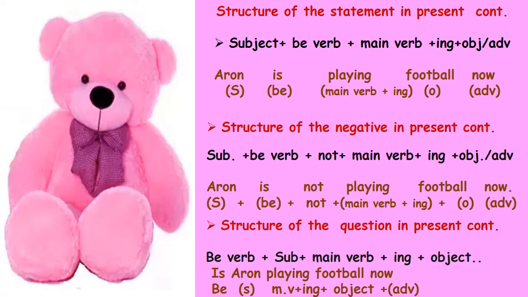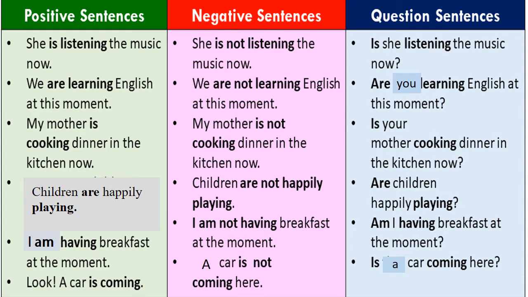We can use all three be form verbs, am, is, or are, according to the persons for the structure of the statement, the structure of the negative, or the structure of the question. Here are the examples for positive sentences, negative sentences and questions. She is listening the music now. She is not listening the music now. Is she listening the music now?